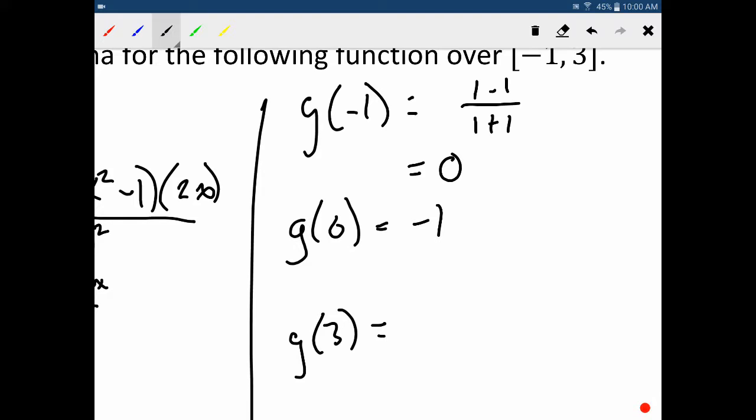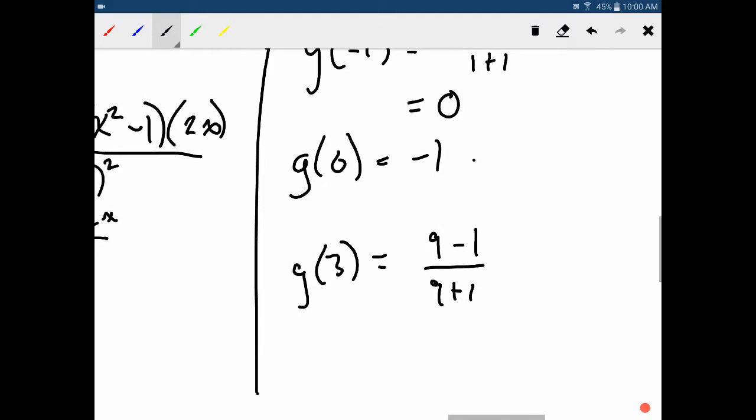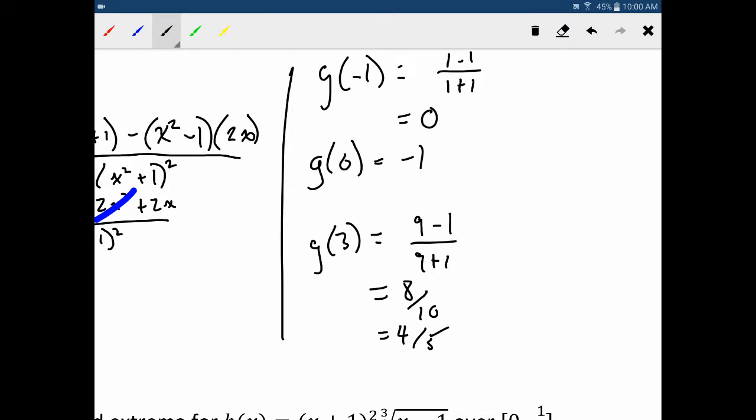And then we get 9 minus 1 over 9 plus 1, which is 8 over 10, or 4 over 5. Okay, so then we just say, what's the biggest? And what's the smallest? So, the biggest one, well, we got 0, -1, and 4/5. So that's the biggest. The smallest is going to be the -1.